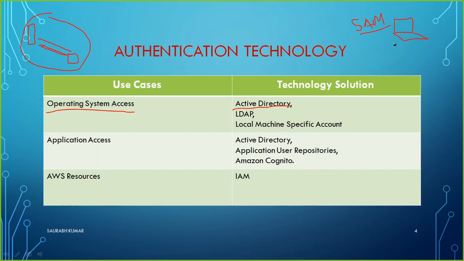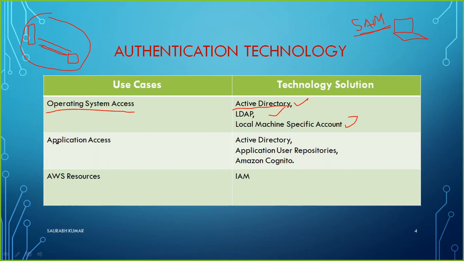What we generally do is, for example, I want to know what the user accounts are, what their passwords are. We can dump the SAM file of some computer and we can do the experiment with it. We can break the password by using a rainbow table crack or something. So those are relevant to cyber security. But as of now, what we can just understand is that there are some technologies like Active Directory, LDAP, and local machine accounts when we are talking about operating system access.